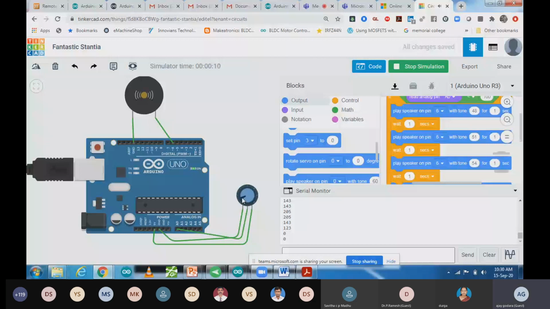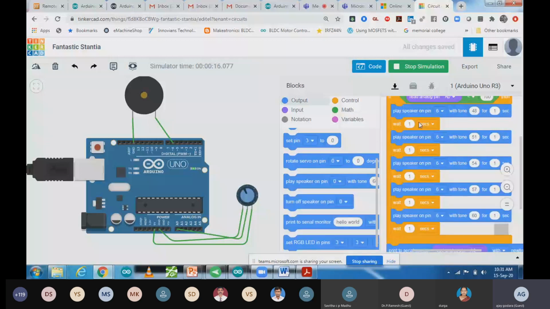As I have crossed that limit of 100, meaning my value is less than 100, my condition gets satisfied and my if condition gets executed over here and my tone gets played. That sargam I have just played over here. So I think you are able to hear the voice of that speaker. And in a similar way, this one I have done using the potentiometer. You can use a push button also.